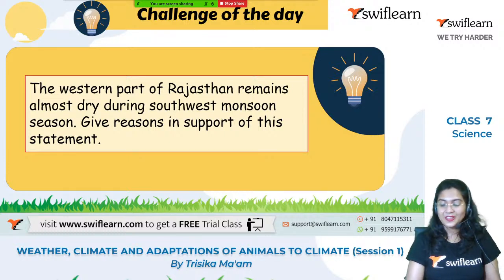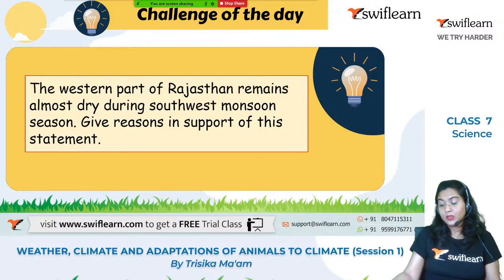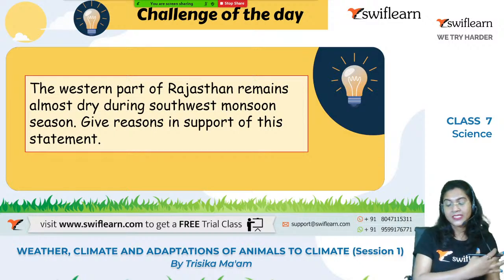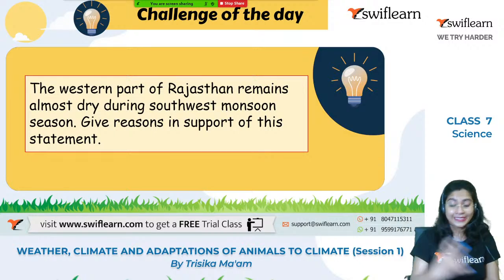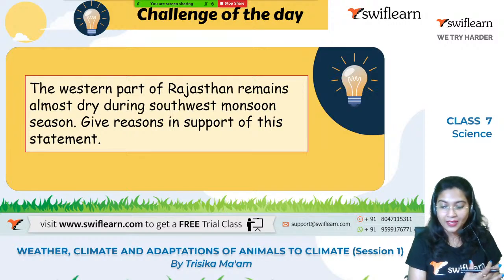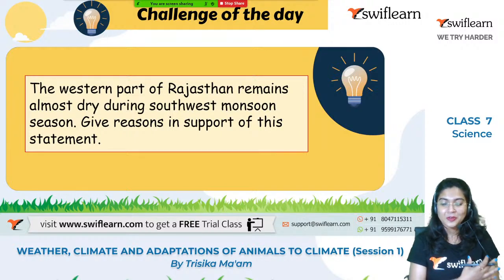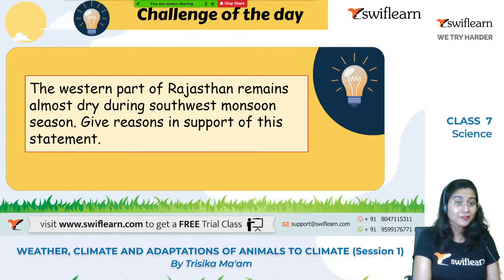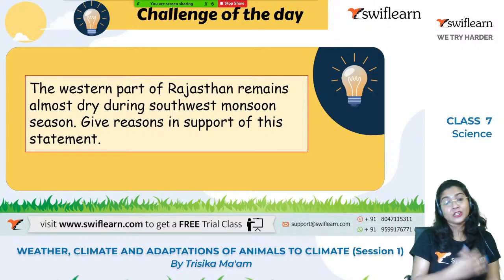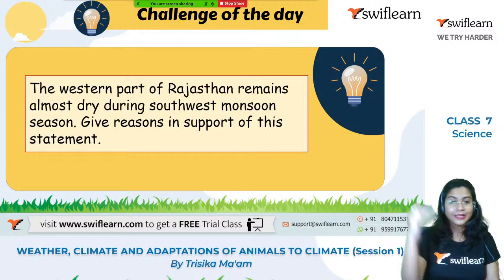Yeah? Okay. So actually, because the monsoon winds blow from the east, sorry, they flow from the east. And that is why, yeah, very good. Very good, Kaustav. It is the rain shadow area. And also you have to give me the proper reason for that. It flows from the east and it drops most of the moisture in its pathway.